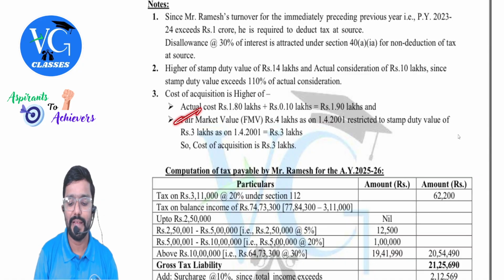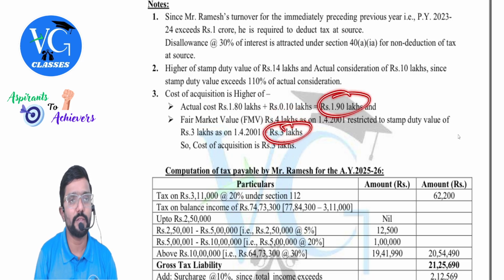Then fair market value and stamp duty value we have to compare. 4 lakh or 3 lakh, whichever is lower, we have to take 3 lakh. 3 lakh has to be compared with 1.9 lakh. Whichever is higher, we have to take 3.